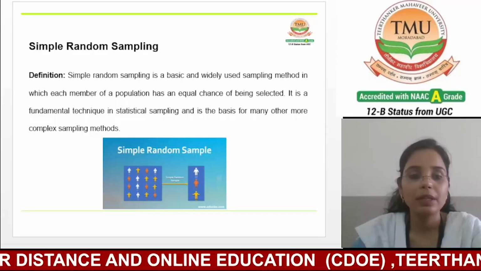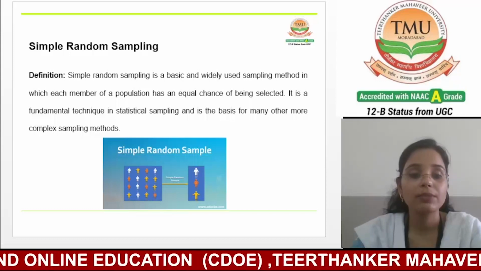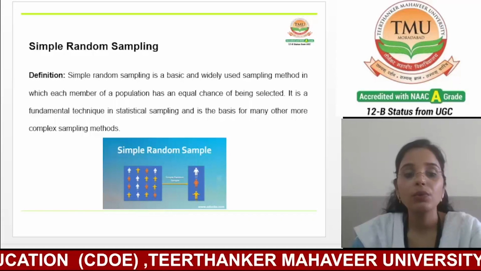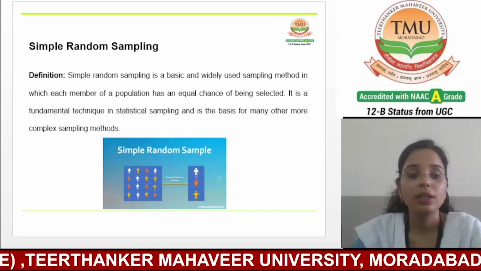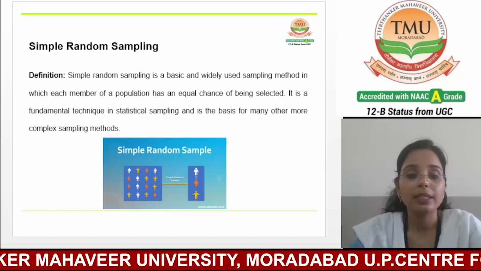For example, if you wanted to survey 100 students from a school with 1000 students, you would use a random process such as a lottery or a random number generator to select the 100 students.